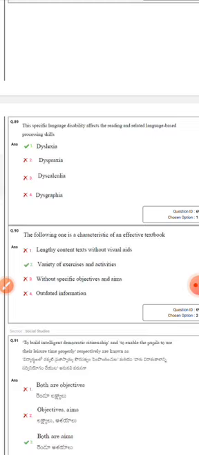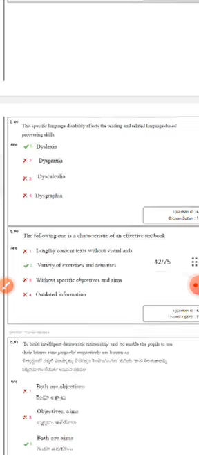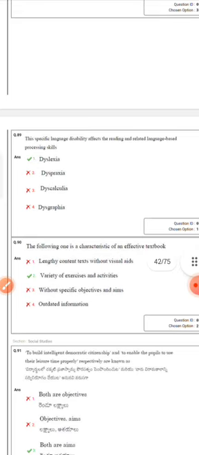This is also asked in a previous bit. What type of education we will offer for disability students? Plus education.